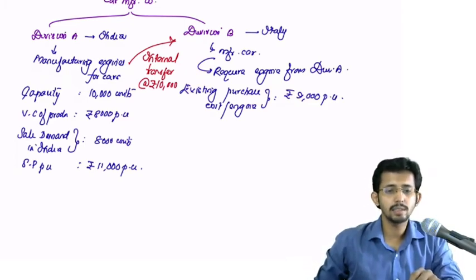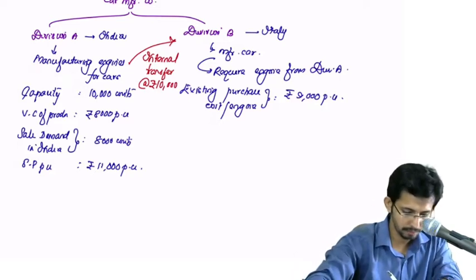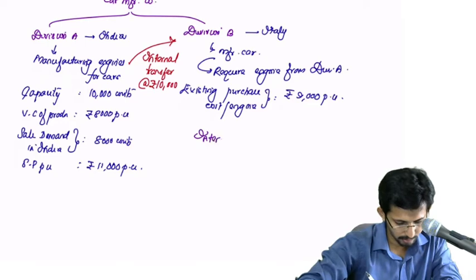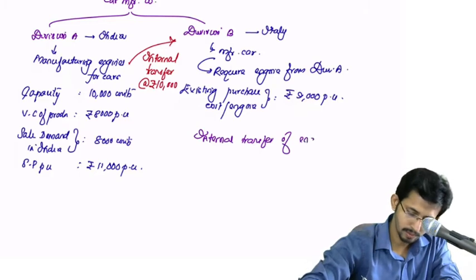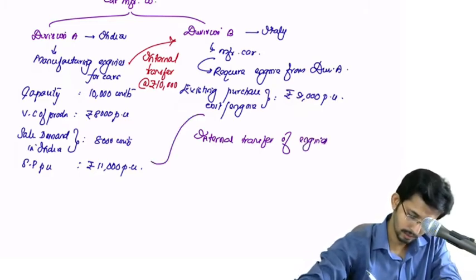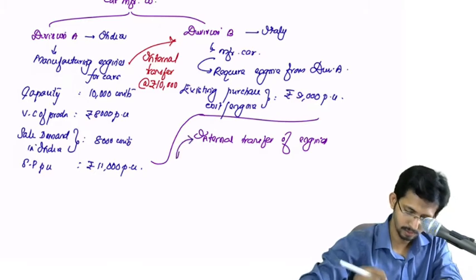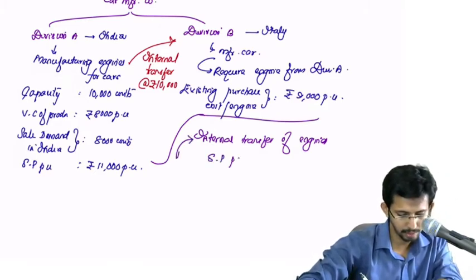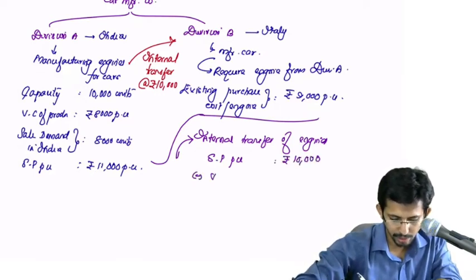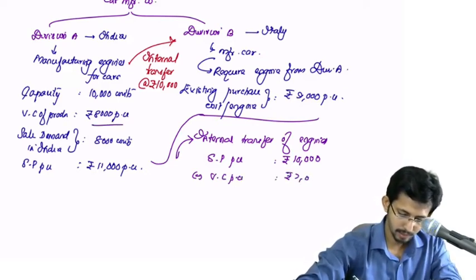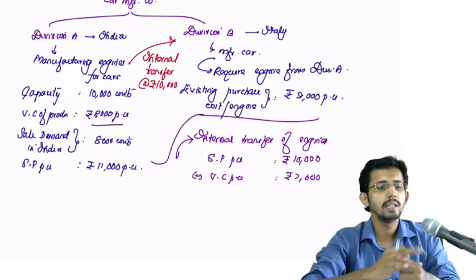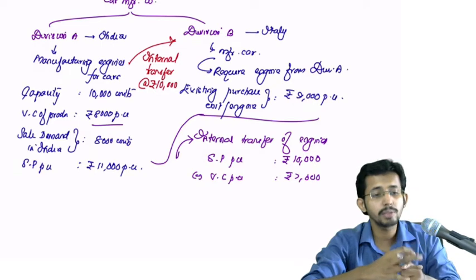Since no selling costs need to be incurred on internal sales, the variable cost of such transfers would be 7,000. So we have internal transfer of engines. Selling price or transfer price will be 10,000. But variable cost per unit is not 8,000, but it will be 7,000. Is it clear?